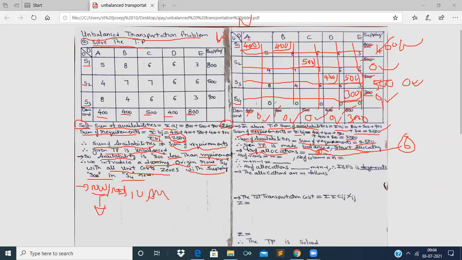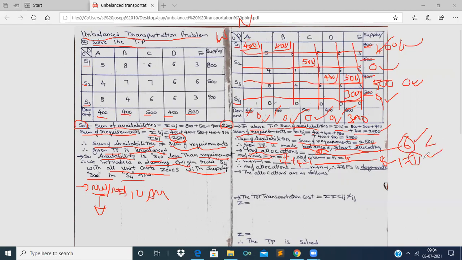Now let us find out the number m plus n minus 1. The number of rows m: S1, S2, S3, S4, so m is equal to 4. And the number of columns n: A, B, C, D, the number of columns is also 4. So m plus n minus 1 is 4 plus 4 minus 1, which is equal to 8 minus 1, which is equal to 7. Therefore, the number of allocations is 6 and m plus n minus 1 is 7.